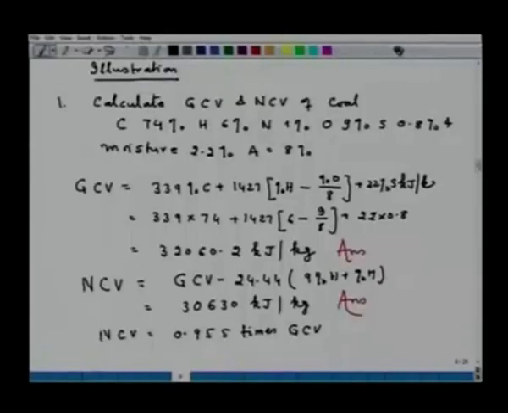So, it depends on the situation where gross calorific value is to be calculated and net calorific value is to be calculated. Once again, in the gross calorific value, the state of H2O is liquid, in NCV the state of water is vapor. So, that is why the difference is there, and the net calorific value is 95.5% of that of gross calorific value.